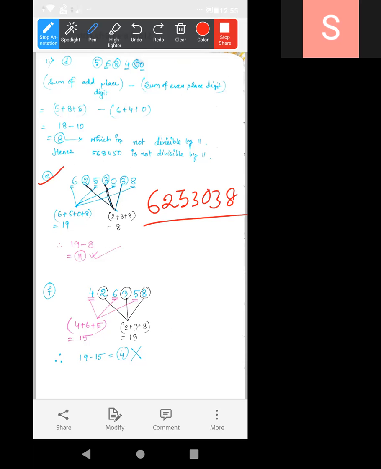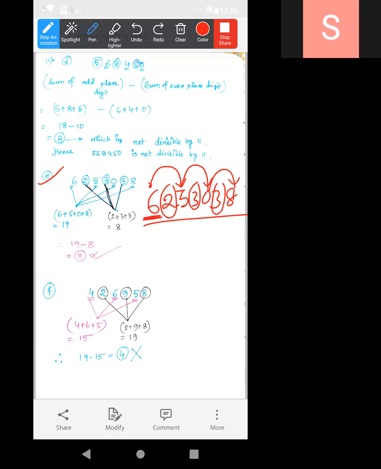We have to take the even place digits and the odd place digits. Even place digits means the digits which are situated in even places. That means with one gap. Look, first we are taking 6, then give one gap. Then 5. Then again give one gap, then 0. Then again give a gap and then 8. So this is called odd place. Why? Because this is the first position, so starting from 1, and 1 is an odd number. So this is odd place.